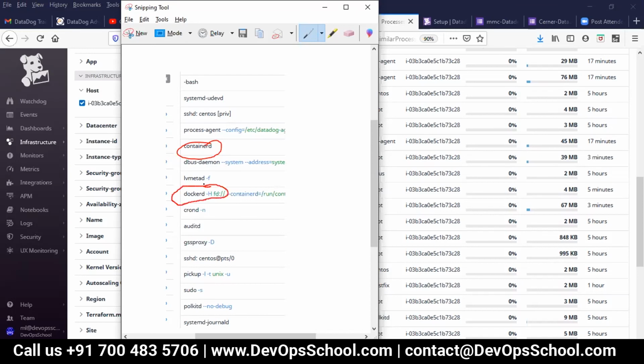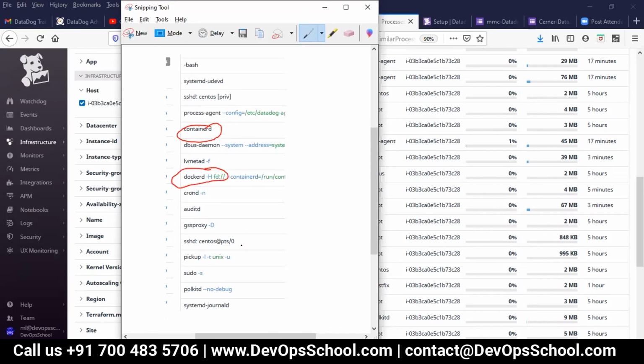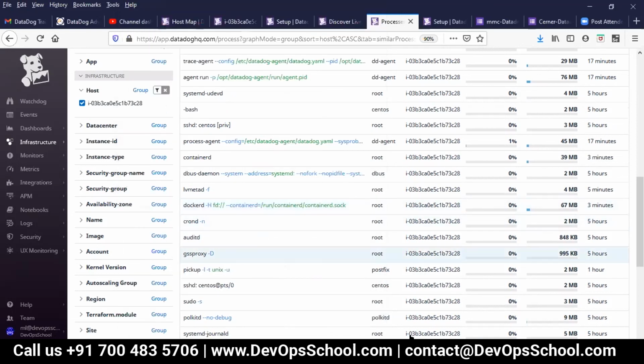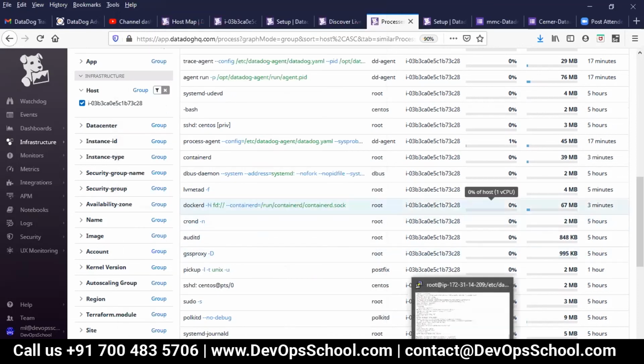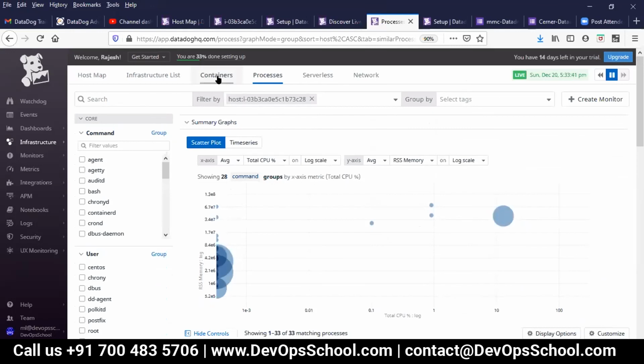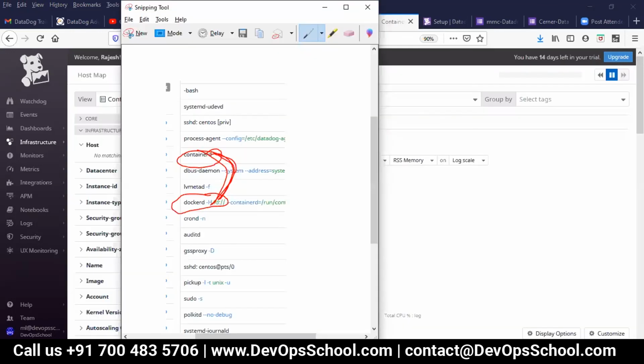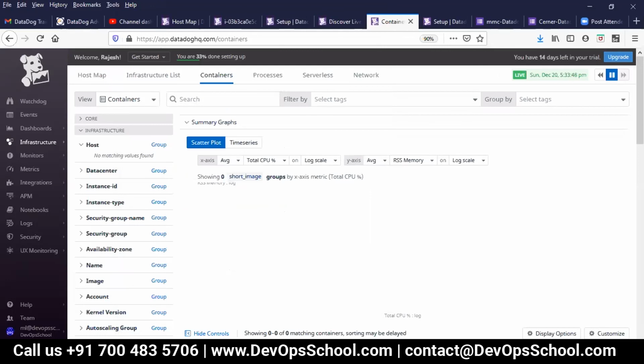What is dockerd? Same Docker process. So Docker is running, I see here. Both are needed for running a container, by the way. Why? You have to check out those technologies. But it's running right now. I enabled it and it started running. But do we have a container? There is no container here right now.